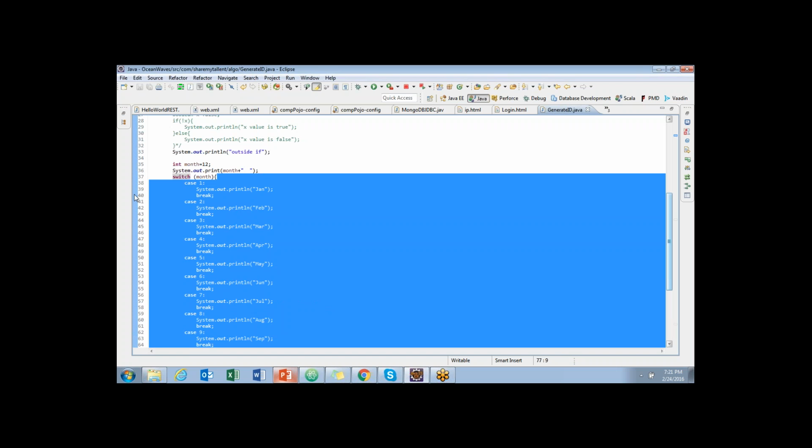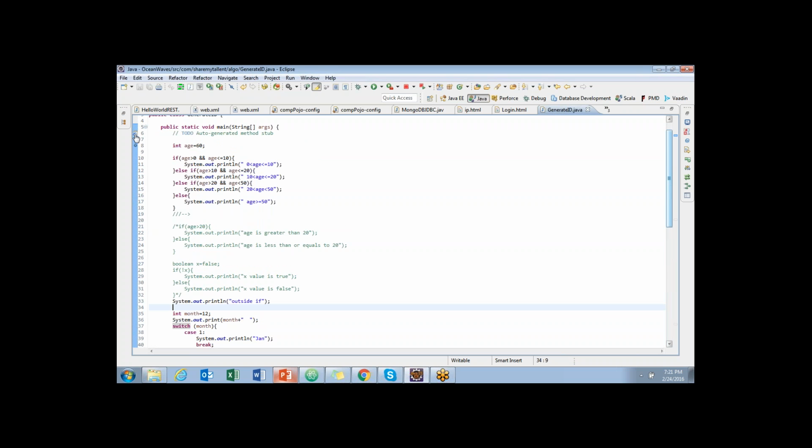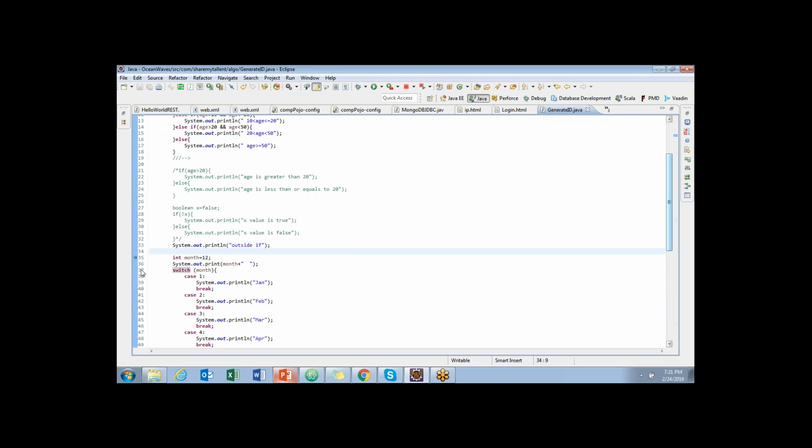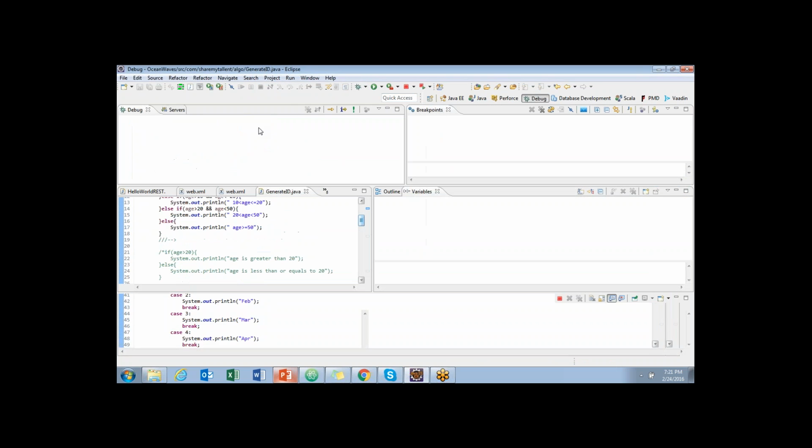So let me show you this thing in debug mode. You know how to use debug, right? In order to make you much more aware of how code executes, I'm just trying to show you that.